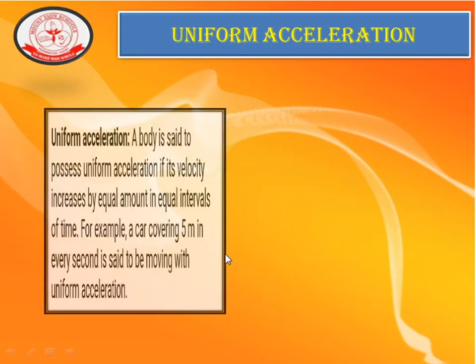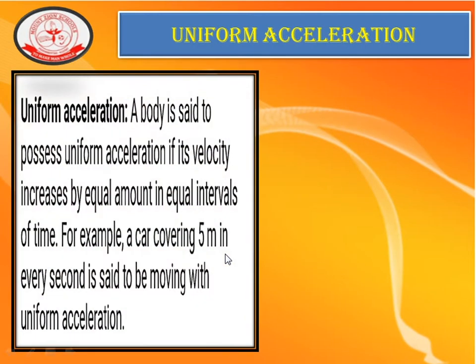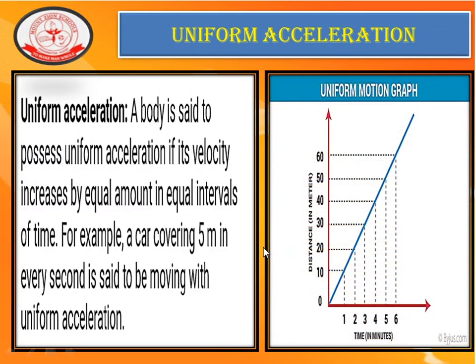Let us move on to learn what is meant by uniform acceleration. Just observe this graph. You may see along the x-axis time is taken in minutes, and along the y-axis distance is taken in meters. You may observe the graph follows a straight line.